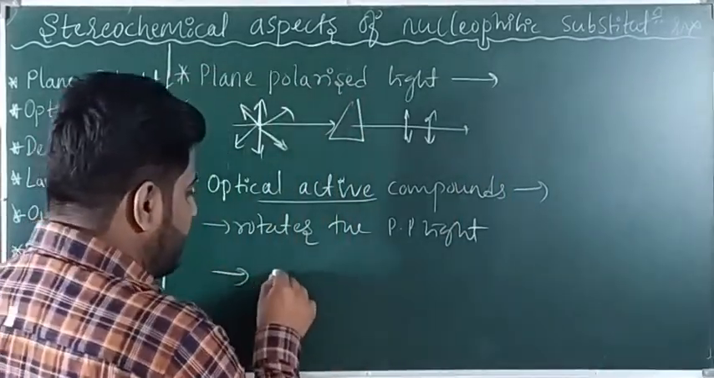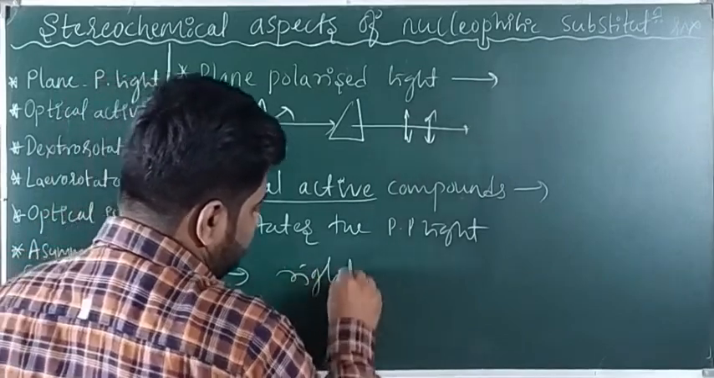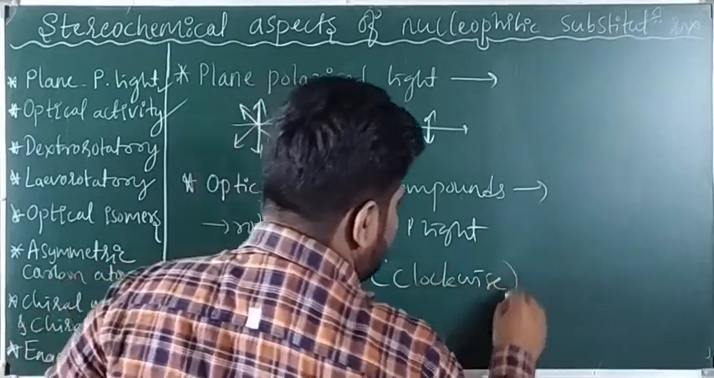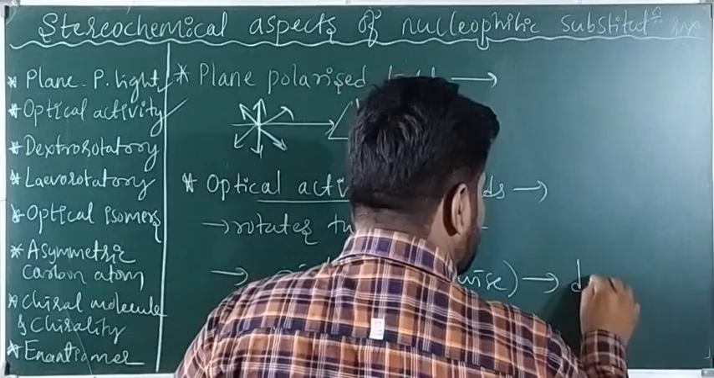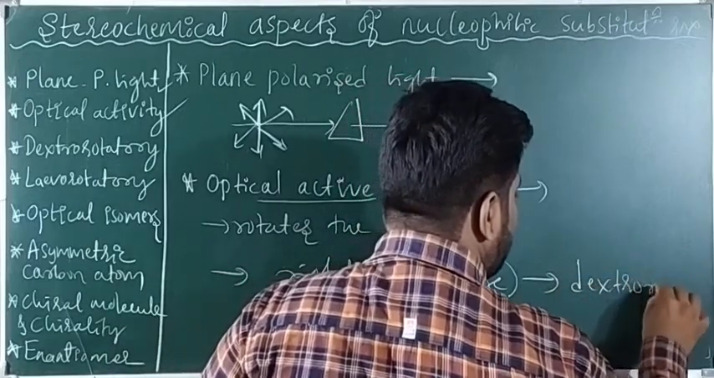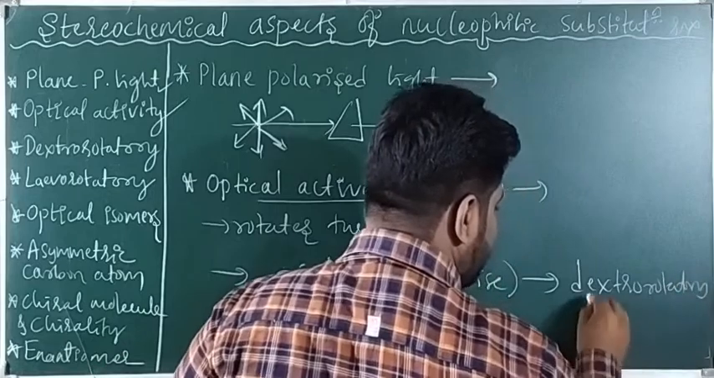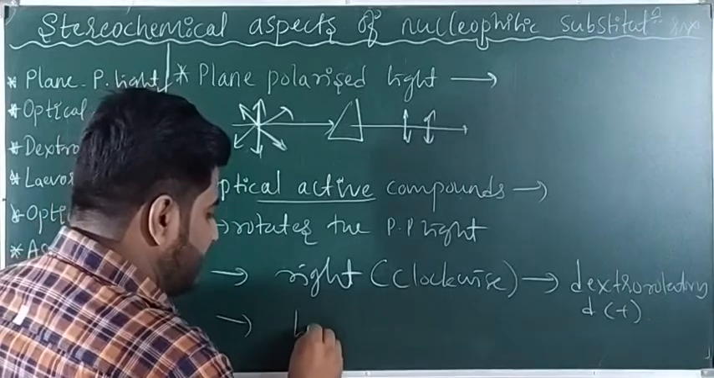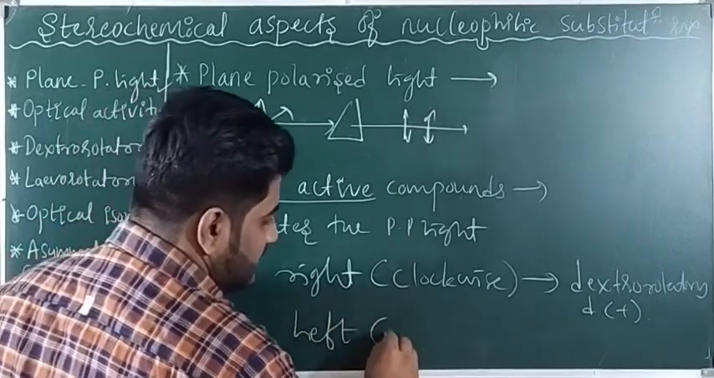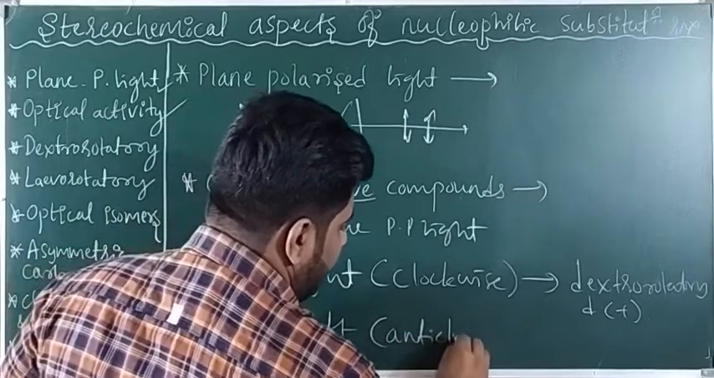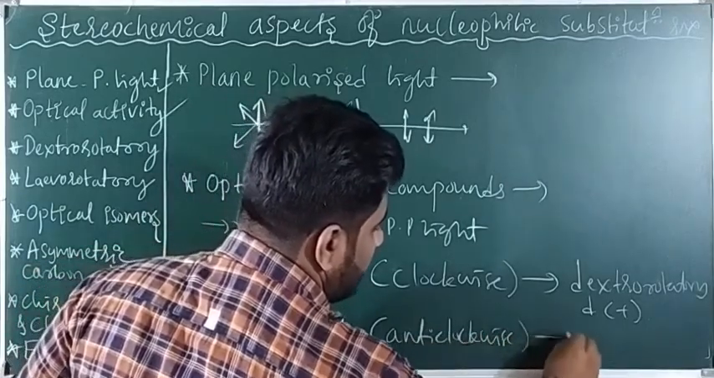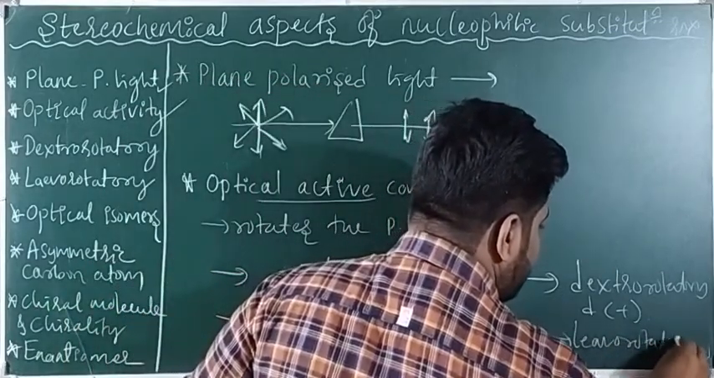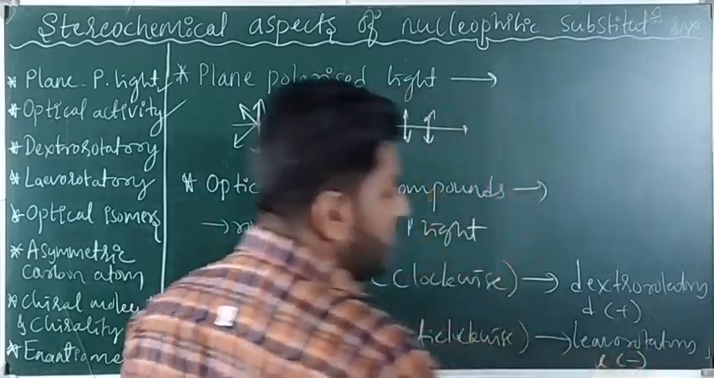If a compound rotates the plane polarized light towards the right, or we can say clockwise, then that is called a dextrorotatory compound, denoted by small d or plus. If a compound rotates the plane polarized light towards the left, that is anti-clockwise, then that compound is called a levorotatory compound, denoted by small l or minus.